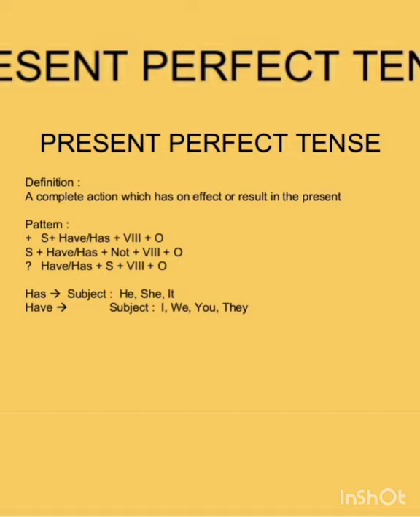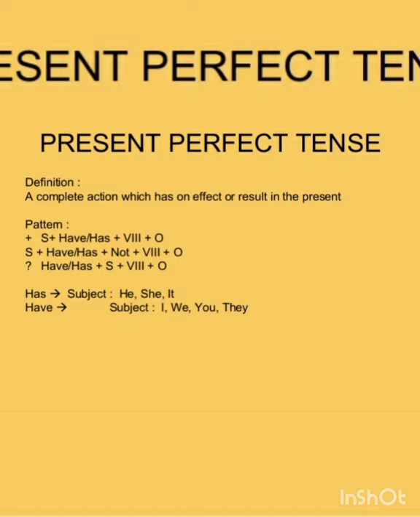Well, next let us have a look at the third type of the present tense, that is present perfect tense. Way to use this present perfect tense, dear friends: it is used for just completed actions, and it is also used to express past actions whose time is not specific, and this present perfect tense is also used for past events whose result is still felt, and it is used for an action started in the past and continued up to now.